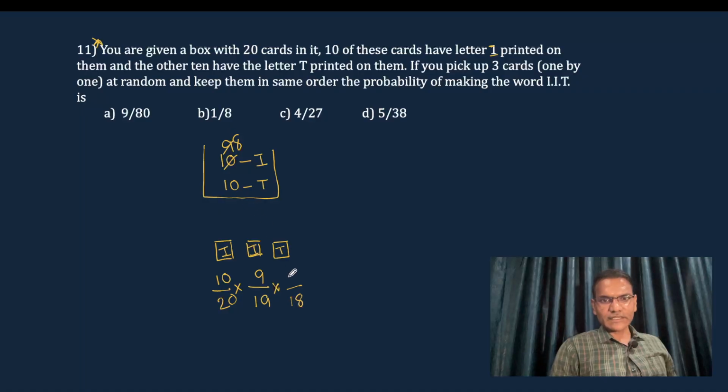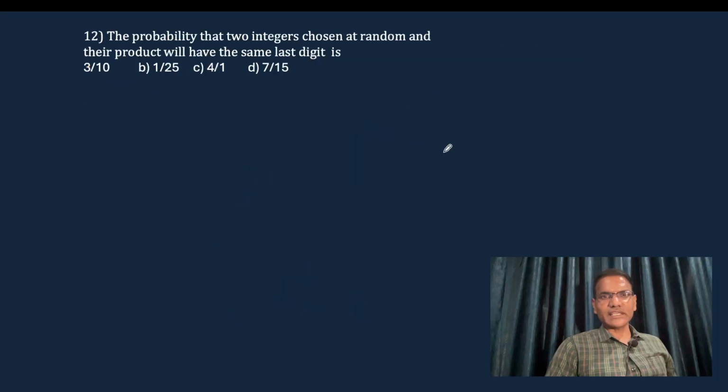Those are 10, so 10 out of 18 is the probability. Simplifying, this is 2 times 5 by 38. 5 by 38 is the probability of getting IIT, right.